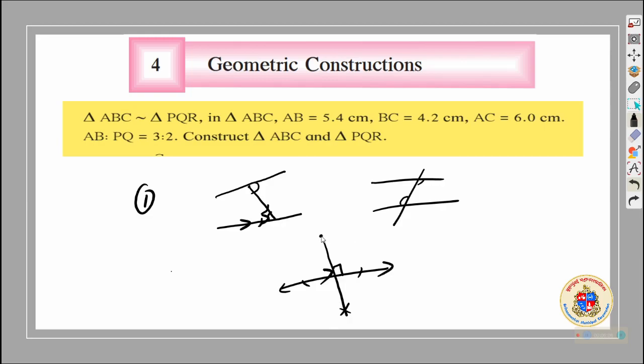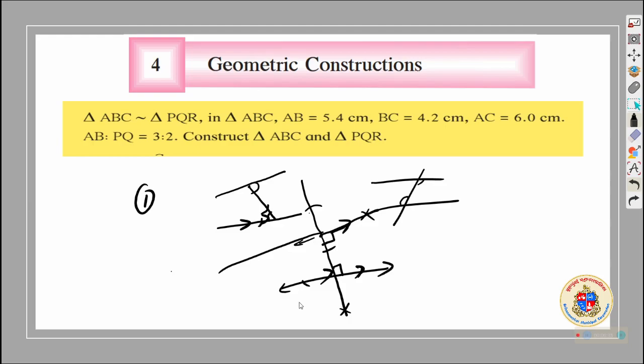Then draw another perpendicular through this point, in either direction. For that, you extend this and put the compass here, mark over here, and draw a perpendicular. So this will be 90 degrees again. So naturally these two will be parallel. You can extend it as much as you want.